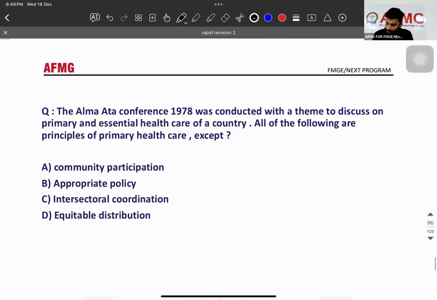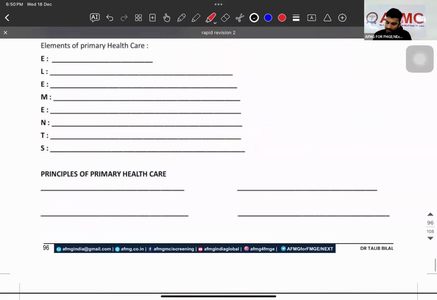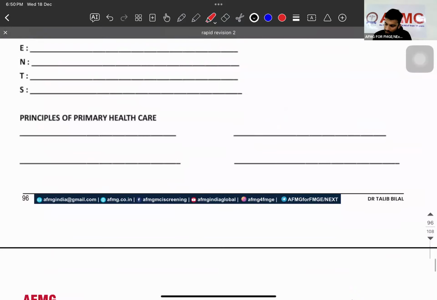The Alma Ata Conference 1978 was conducted with the theme to discuss primary and essential healthcare. All of the following are the principles except. Yes, the answer is appropriate technology. Actually, what is it? Appropriate technology. But the answer here is appropriate policy. Sometimes they will say inappropriate technology; that can also be the answer. Sometimes they will write appropriate policy. Is that clear? So let's write elements and the principles of healthcare.